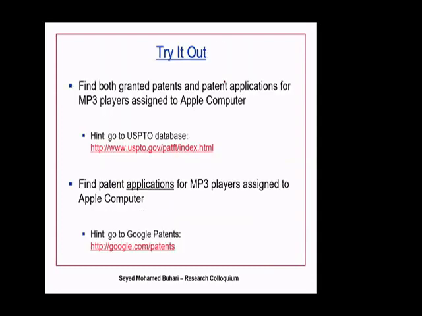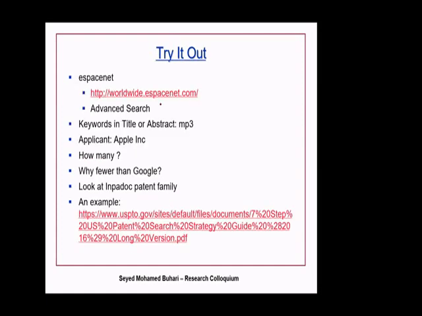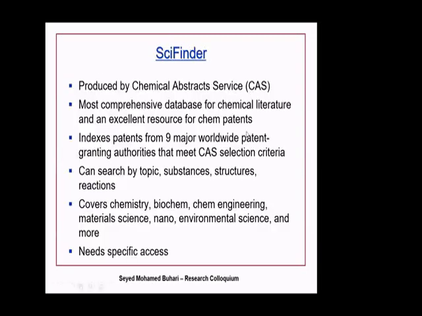So here is a situation we can search. For example, I want to know what are the patents that have been filed or that have been accepted, right, by kind of MP3 players. Okay, you can search from this site. You can search from the Google patents as well. You can also search from ESpace. You can search in 3 places. Here is a sample file for you. Okay, a sample file which explains.